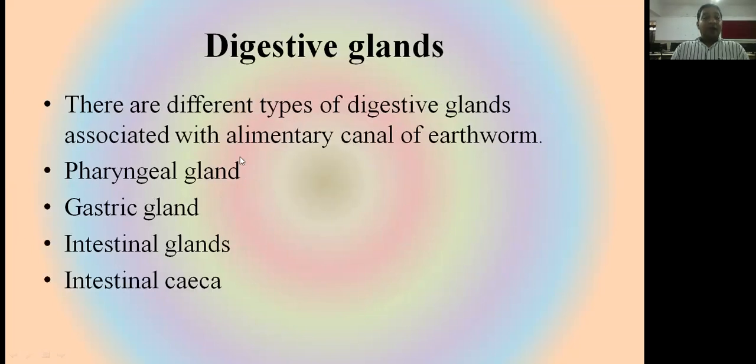Now there are many glands which help in digestion. There are different types of digestive glands which are associated with the alimentary canal and which help to digest the food. There are four main glands: the pharyngeal gland, which is present in the pharynx; the gastric gland; the intestinal gland, which is present in the intestine; and the intestinal cecum or intestinal ceca. It is a simple pouch-like structure which is attached to a part of the alimentary canal known as the intestine.